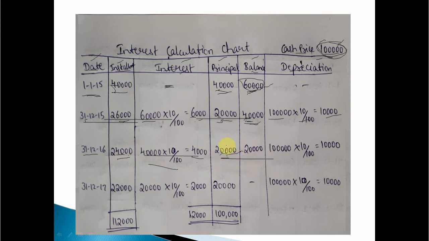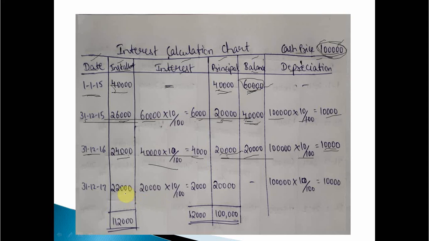Then what about the balance? 40,000 was pending on 31/12/2015. We paid 20,000 on 31/12/2016. The balance remaining is 40 minus 20, that is 20,000. Clear? Then same way for depreciation. Since depreciation is based on the straight line method, the same depreciation will be charged, 1 lakh into 10%, that is 10,000.